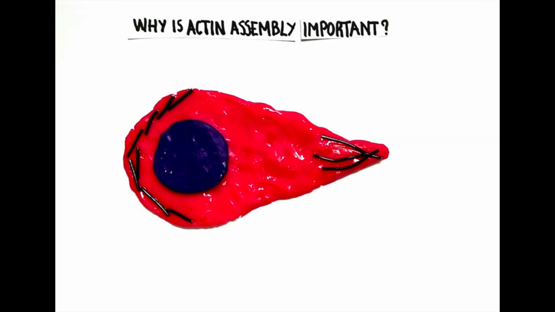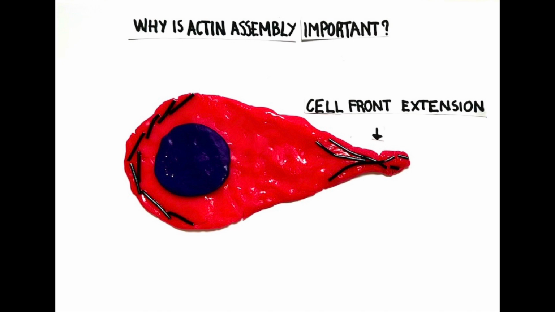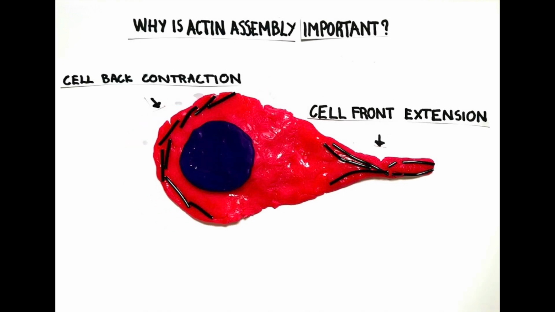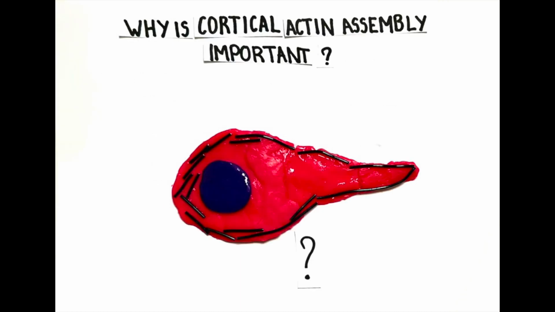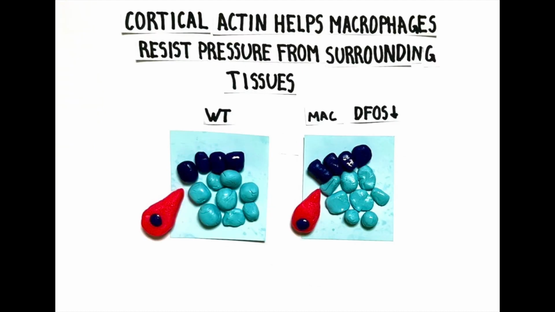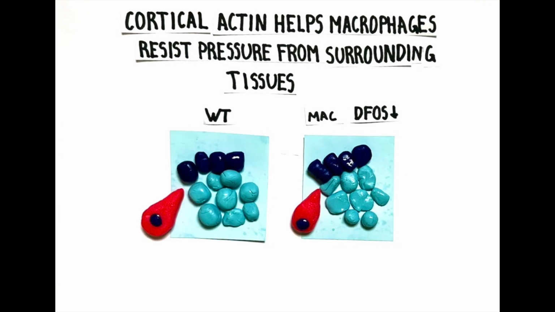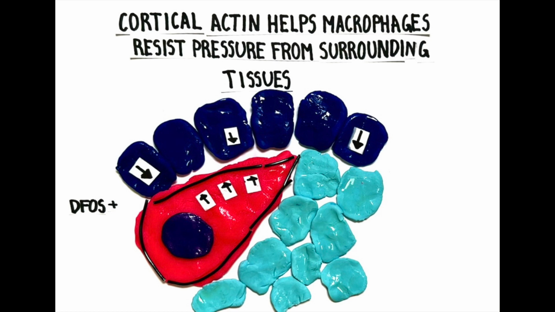But why is this effect on actin assembly important? Actin polymerization is known to be needed to advance the front of the cell and to bring the cell body back forward. However, a role for cortical actin all around the cell surface had not been previously examined. We observed that macrophages lacking D-Fos were longer and skinnier as they initially invaded, but not when outside the germ band. This suggested to us that the cortical actin assembled by D-Fos might help macrophages resist the pressure from the surrounding tissues.